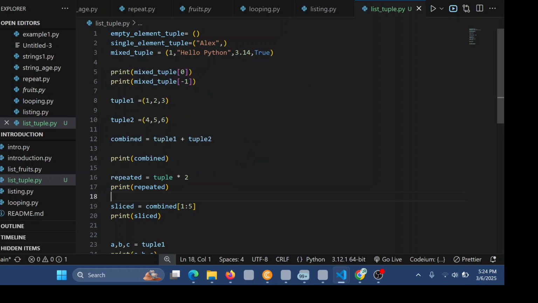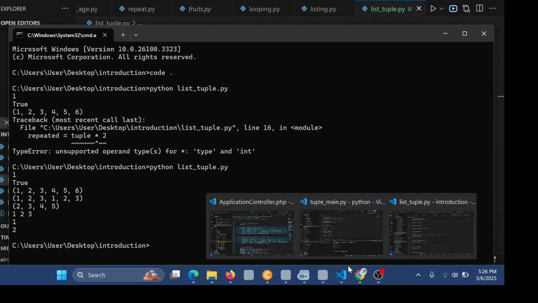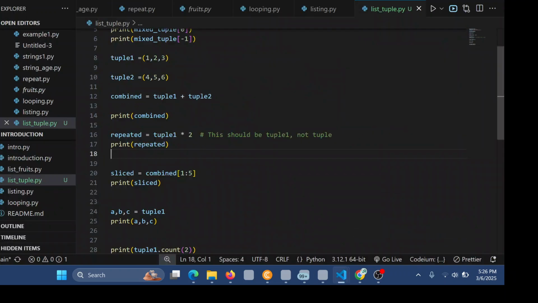Repeated 2 times. Let me stop. So it is working. I was missing this variable tuple1, and that's why it could not fetch the results.